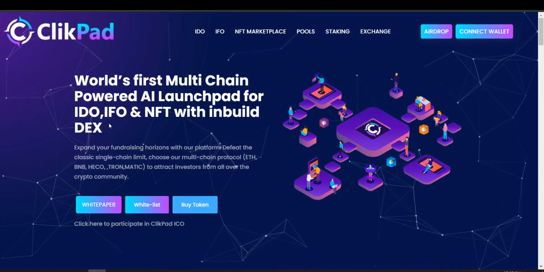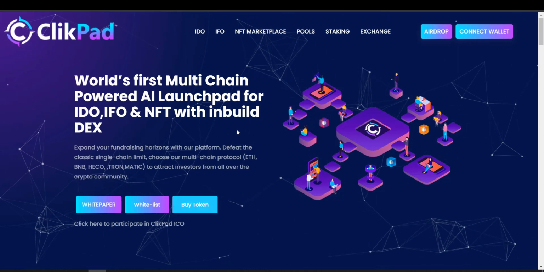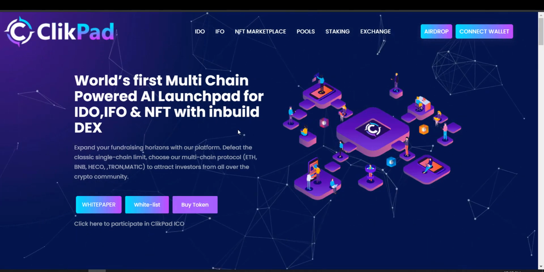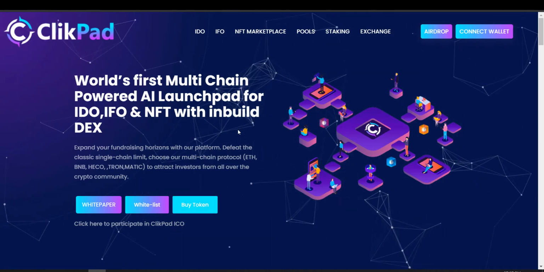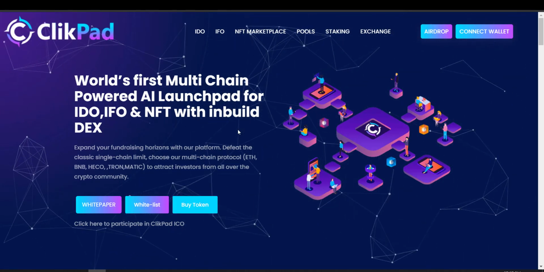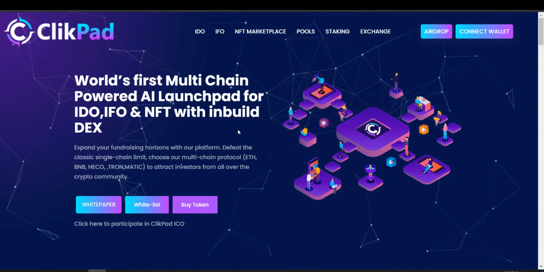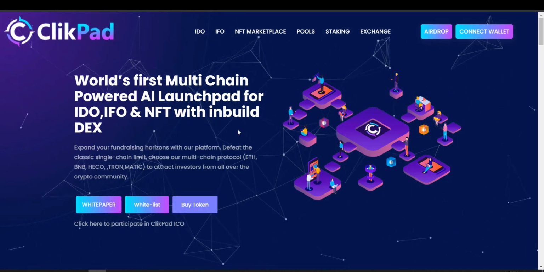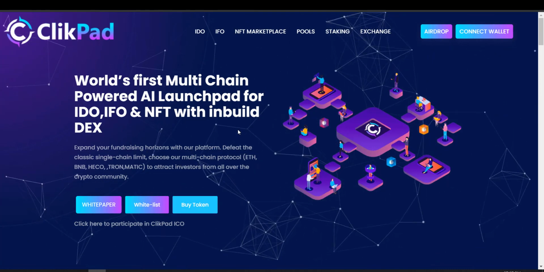With the help of ClickPad you can expand your fundraising horizon. You can choose the multi-chain protocol where you can raise funds in ETH, BNB, Tron, Matic and various other blockchains that are available, and you can attract investors from various other blockchains with the help of one single platform. This is a plus point of ClickPad, that they are offering a multi-chain IDO system where you can gather and attract investors from multi-chain blockchains.